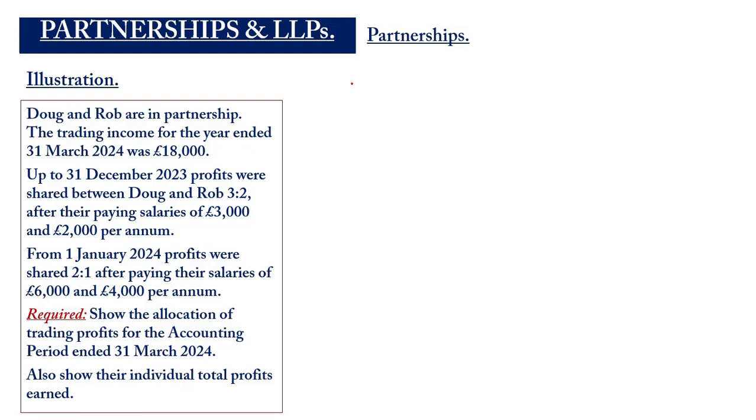Okay, so when we come to the profits, a year that is ending 31st March 2024 will begin 1st April 2023 and end on 31st March 2024. Great. And here we are told that the profit for the entire period, okay, is 18,000 pounds. Now within this year, there were some changes up to 31st December 2023.